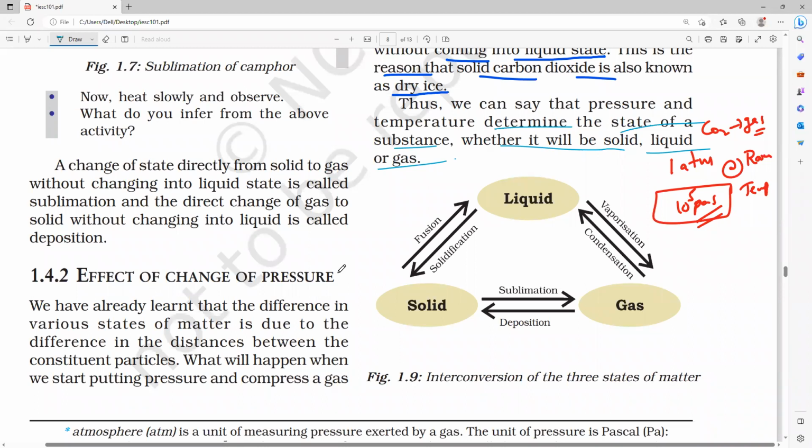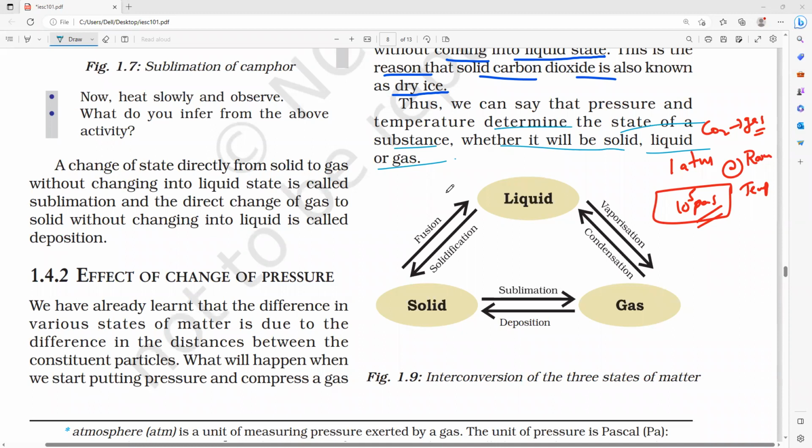One doubt, sir. Due to this, compression of liquids and solids is difficult because of the negligible impact of pressure. Okay, that is the reason.